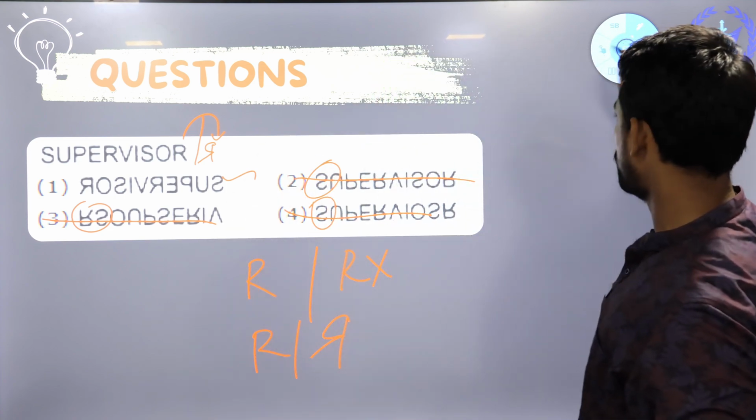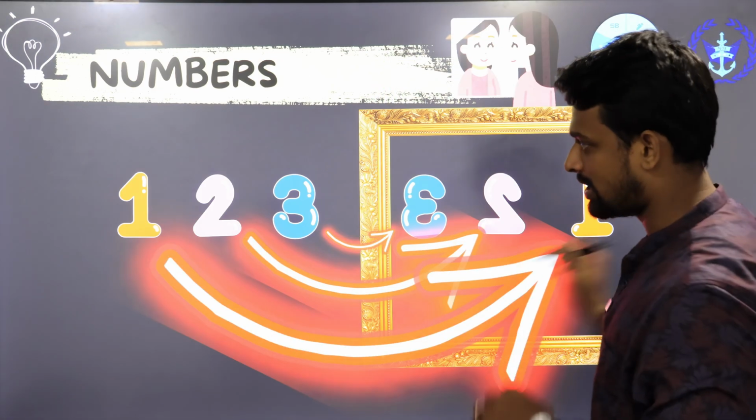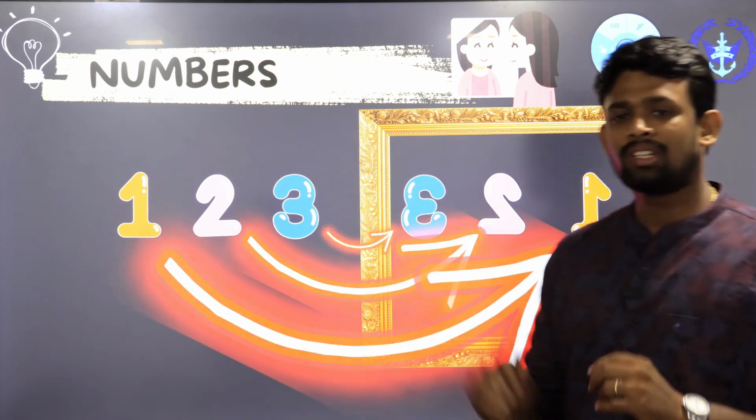Let's check out the next one, guys. So this is how we have to solve the question. Let's check out the next one. So numbers. Numbers is the second type.